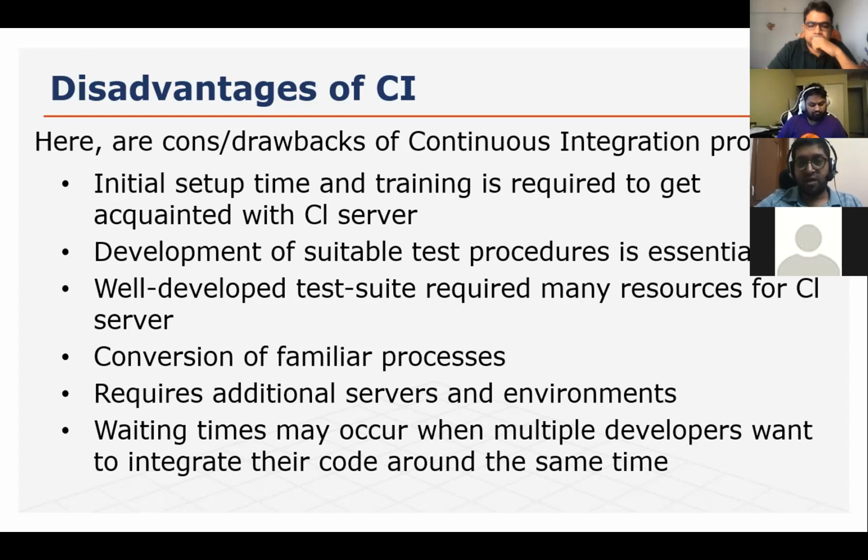Waiting times may occur when multiple developers want to integrate their code around the same time. Yes. For example, I am taking the example of 5-6 developers, but it is not certain that only 5 developers will work. There can be 100, there can be 200. Now, throughout the day, if everyone is committing their code and wants to deploy, then waiting time will increase in that case. So these are a couple of the main disadvantages of CI.